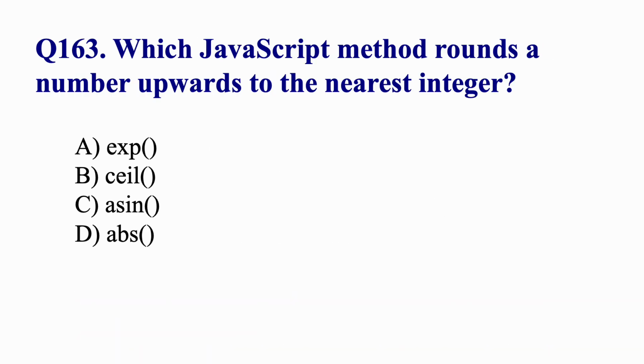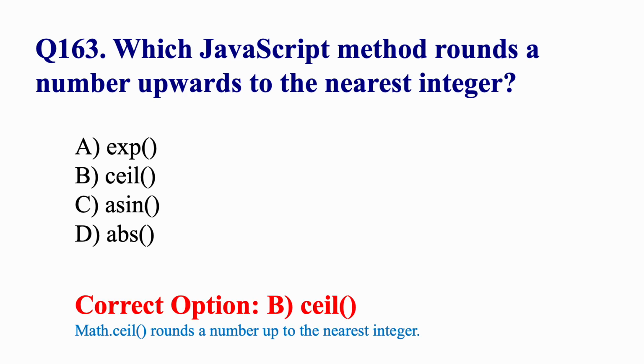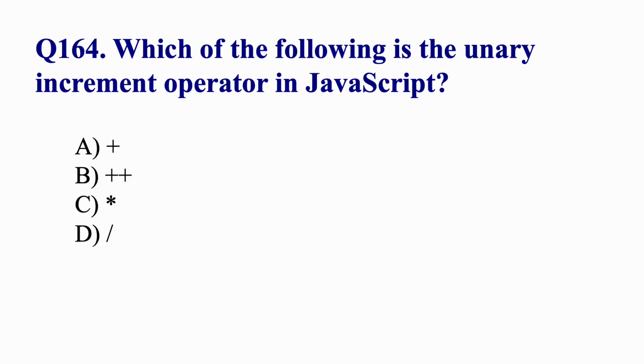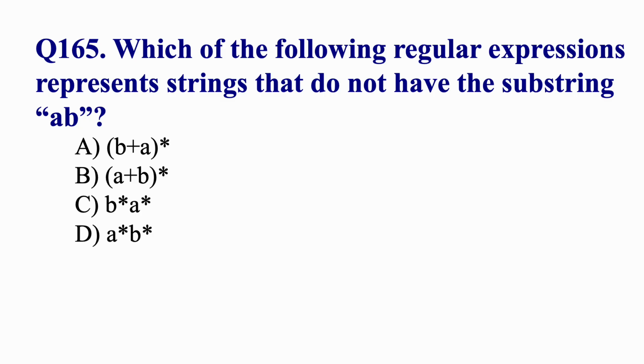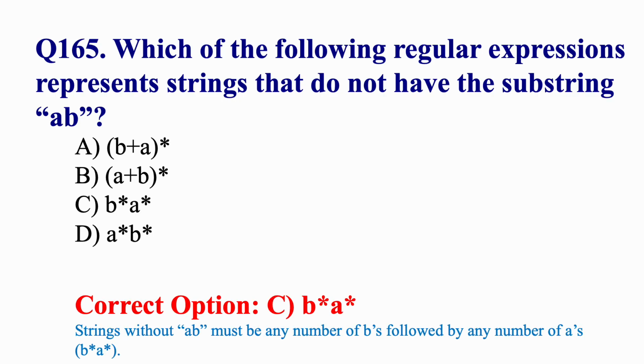Which JavaScript method rounds a number upwards to the nearest integer? Ceil. Which of the following is the unary increment operator in JavaScript? ++. Which of the following regular expressions represent strings that do not have the substring AB? B*A*.